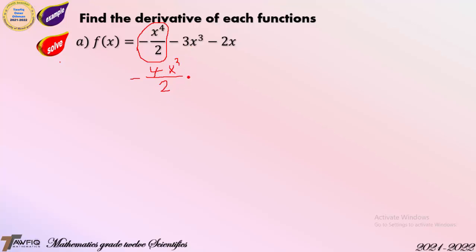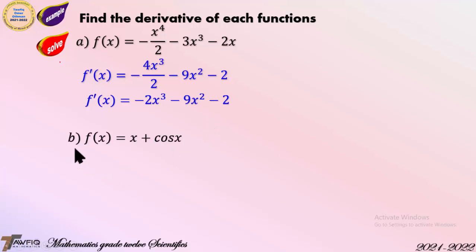Then write minus. Then the derivative of 3x cubed: 3 times 3 is 9, then x, 3 minus 1 is 2. Then minus, the derivative of 2x is 2. Cancelling 2 with 4, it becomes 2. That means minus 2x cubed minus 9x squared minus 2.